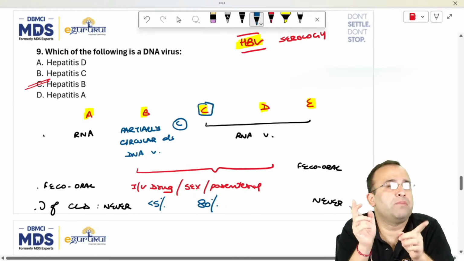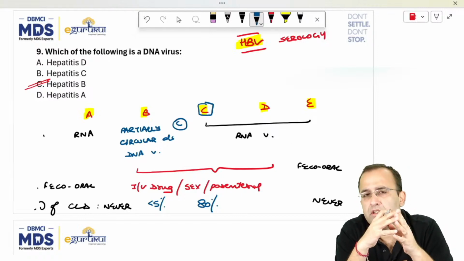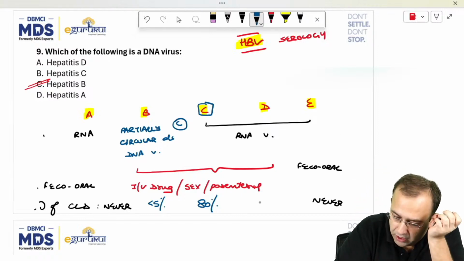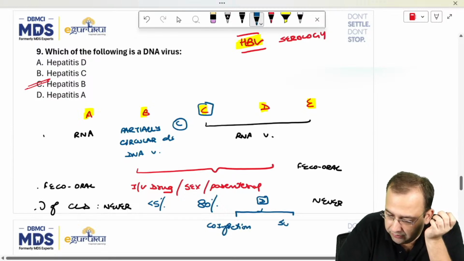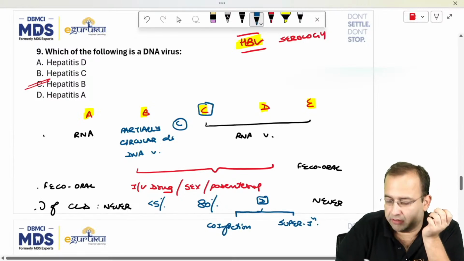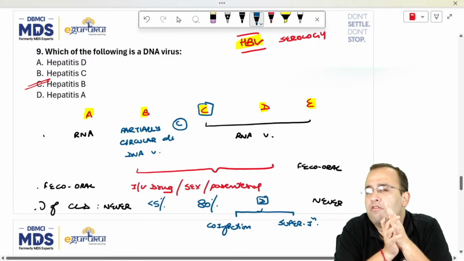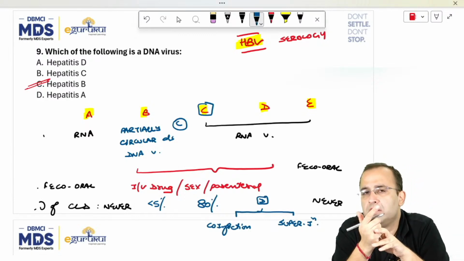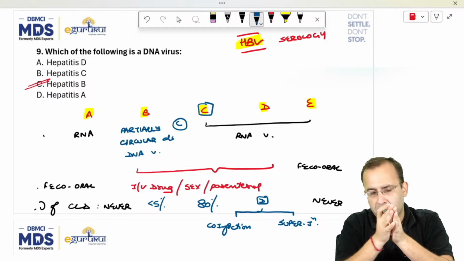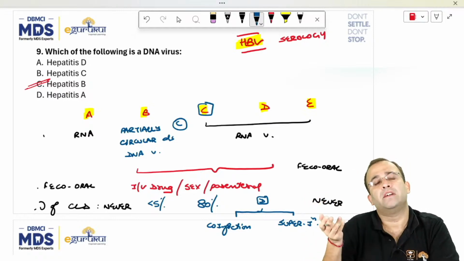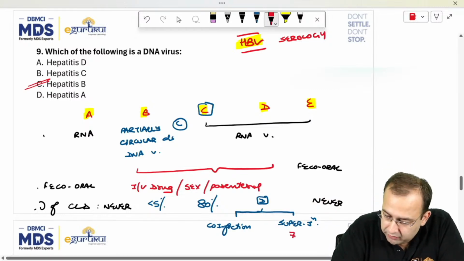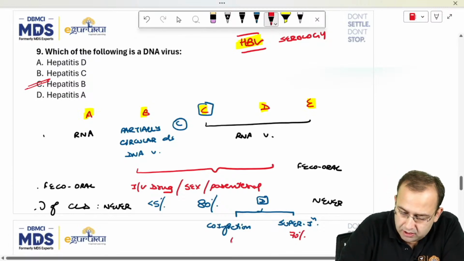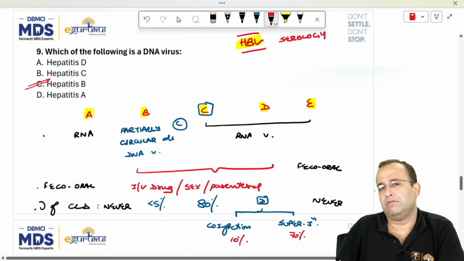Hepatitis D is a parasite on hepatitis B. You know this, it forms the surface. D is a parasite, so hepatitis D virus causes infection by two means. Co-infection, that is B and D occur together, versus superinfection. You tell me, when will frequency of chronic liver disease be higher? When both B and D occur together? Yeah, when liver is already damaged by B and then D occurs. Superinfection: when liver is already damaged by B, the frequency of chronic liver disease is 70% versus 10% with co-infection.